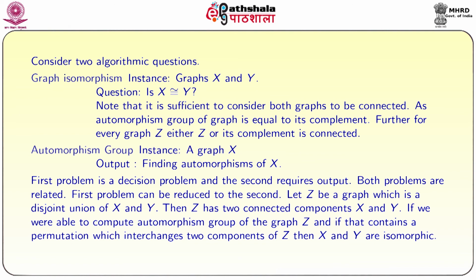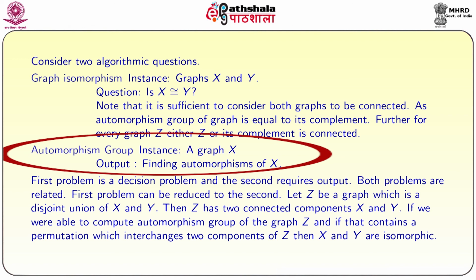As the automorphism group of a graph is equal to that of its complement, we know that either the given graph X is connected or its complement is connected. So, if X is isomorphic to Y, then X complement is also isomorphic to Y complement. Hence it is sufficient to assume that both graphs are connected. Further, for every graph Z, either Z or its complement is connected, that is why we are assuming both X and Y are connected.